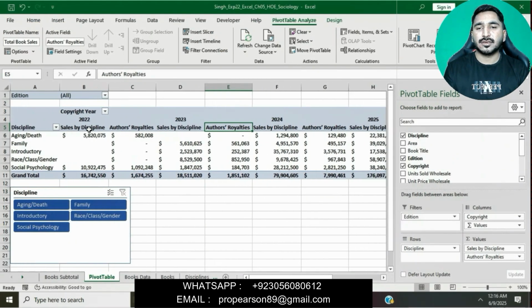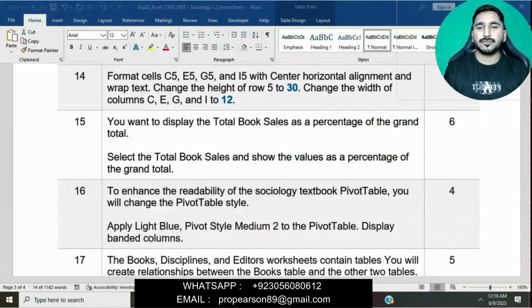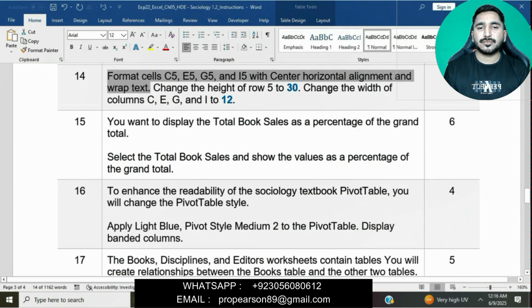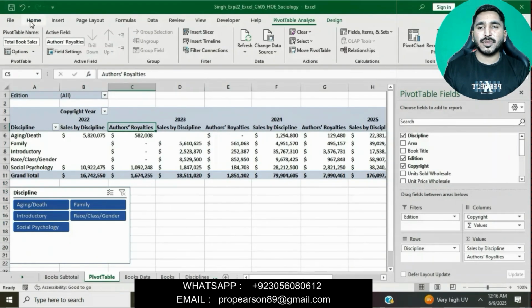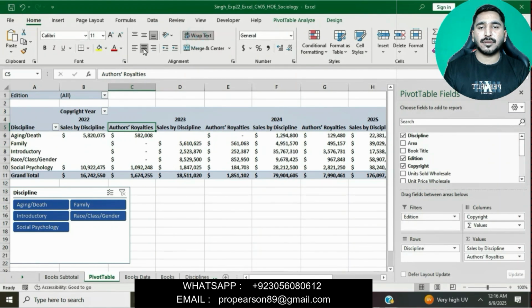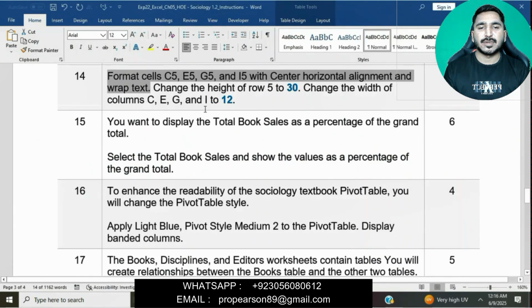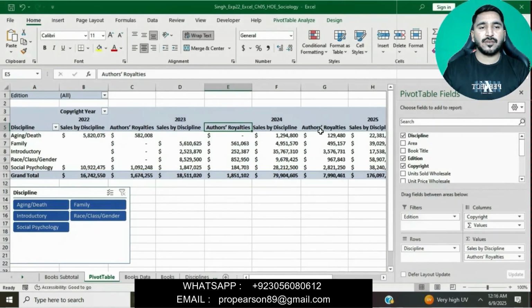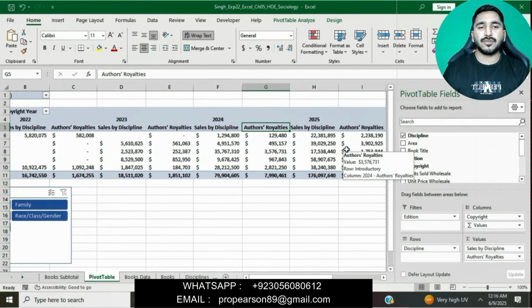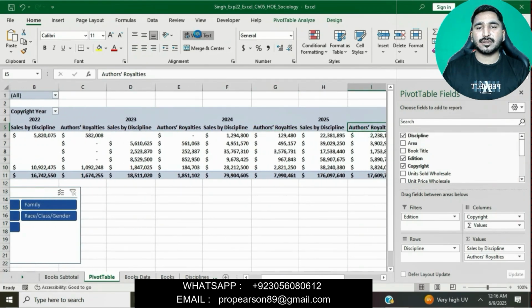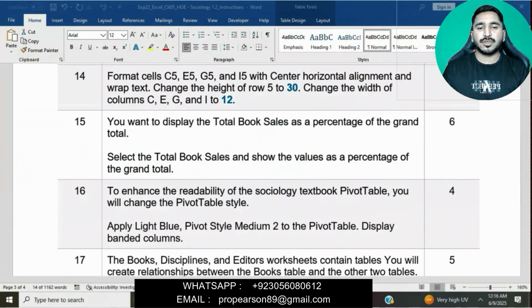Select C5, go to the Home tab, and in the Alignment group center the alignment and wrap text. Okay, E5, go to the Home tab, in the Alignment group simply click on Wrap Text and then center the alignment. Okay, G5 and I5: wrap text, and then center the alignment. Okay, this is done now.